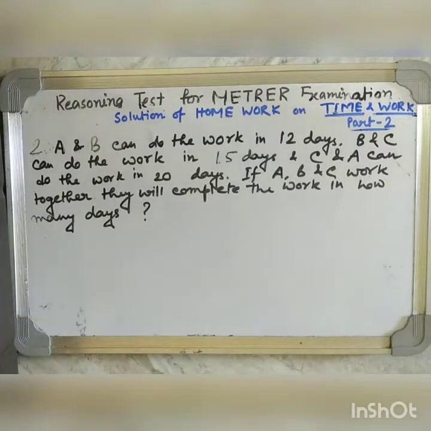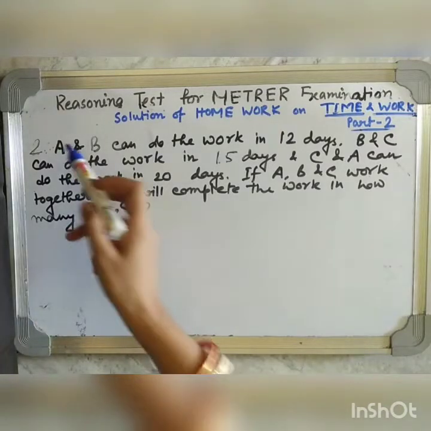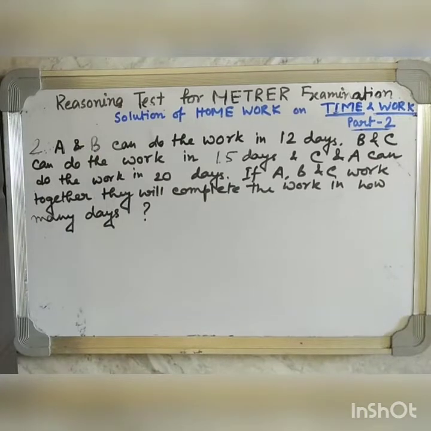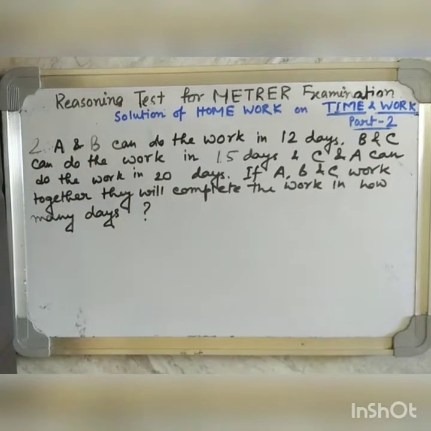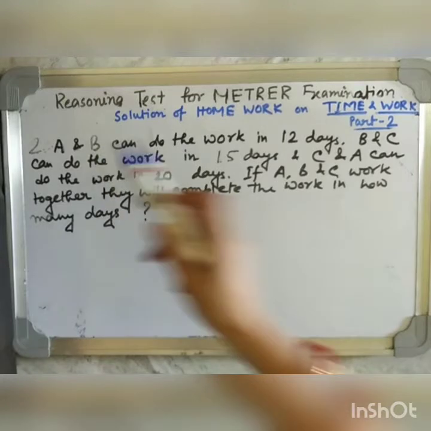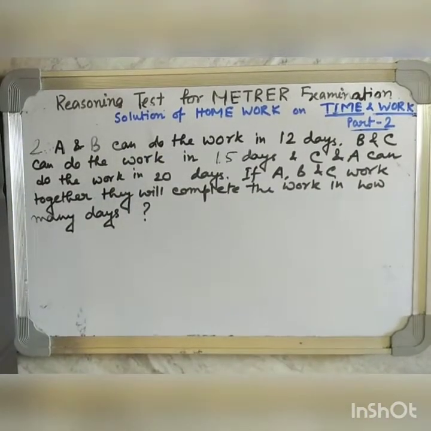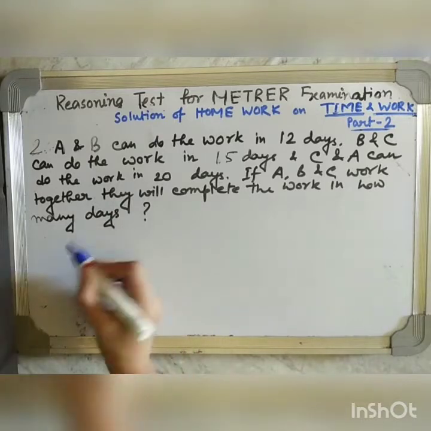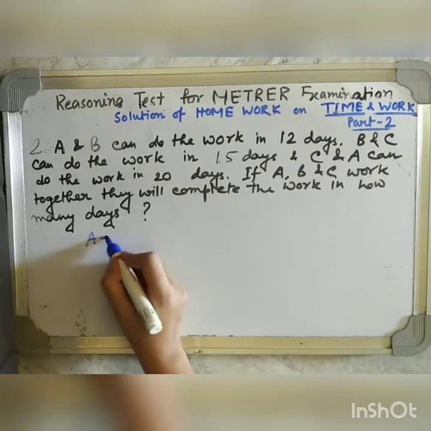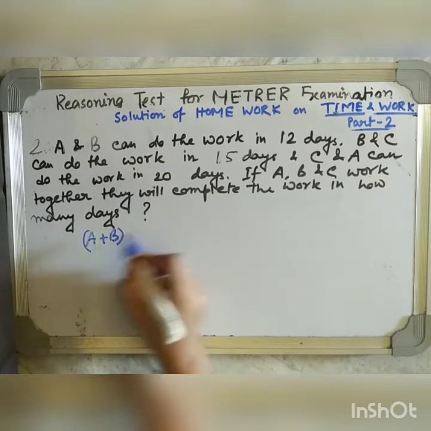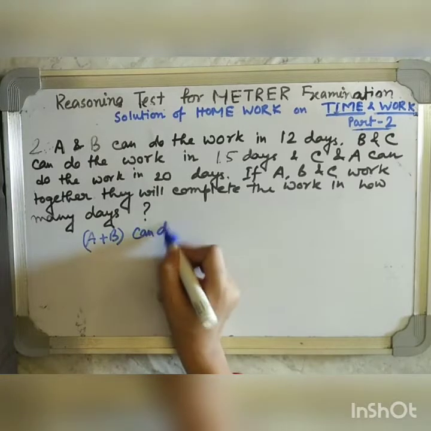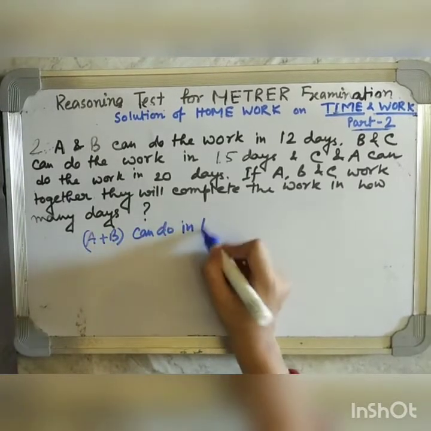Very easy sum. But here you can see that 2 of their works have been given. Okay, A and B, these 2 persons. B and C, these 2 persons. C and A, these 2 persons. But A, B and C, all these persons' names are repeated. You can see this. So let's do accordingly. A and B can do in 12 days